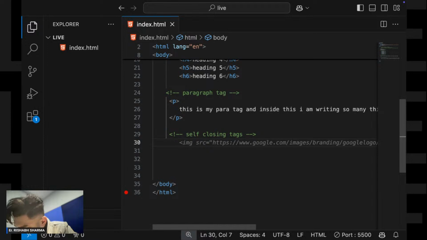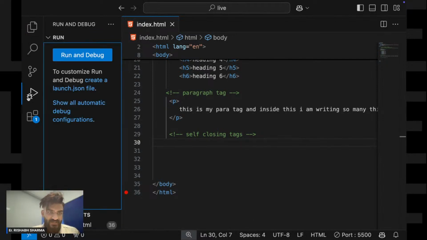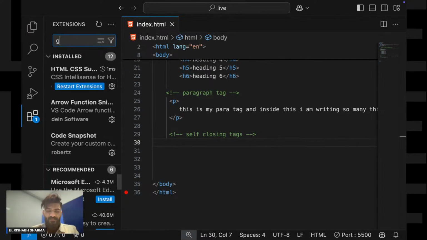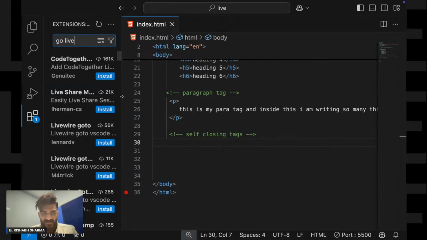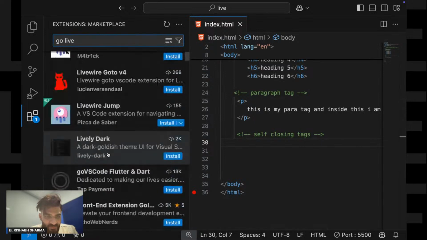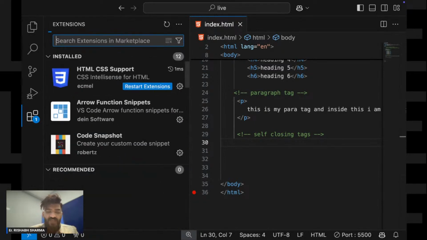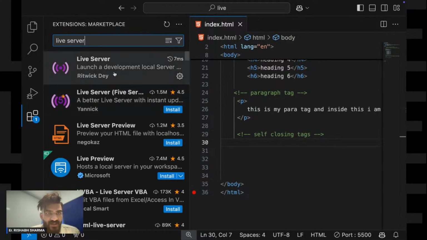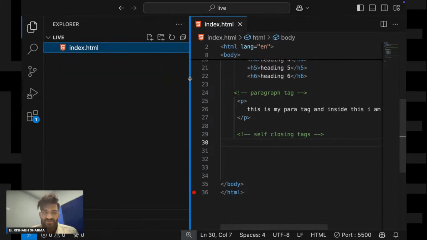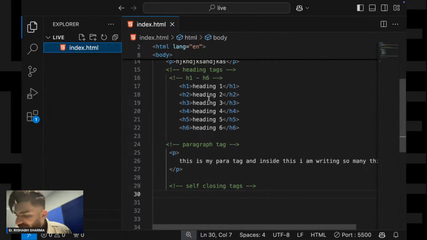Anybody? Someone says they can't see the Go Live button. Guys, if you are not able to see your Go Live button, make sure you have downloaded it in the extensions. Go to extensions and search for Live Server, and install this extension. Then you will be able to see the Go Live button over here. Make sure to download the Live Server extension.